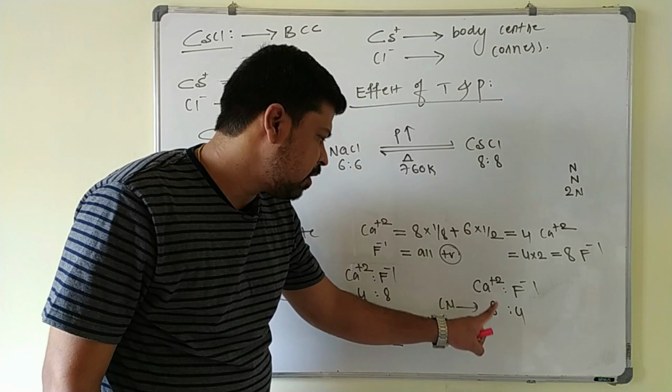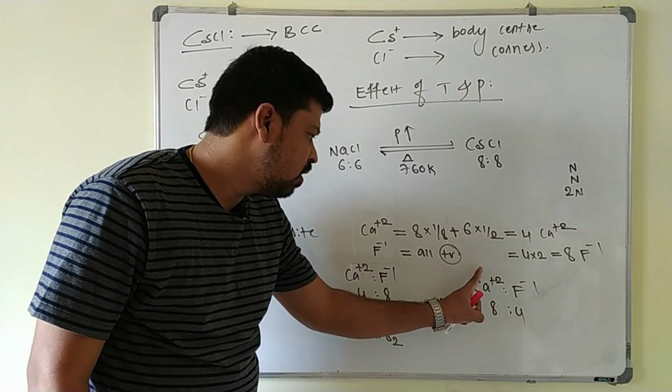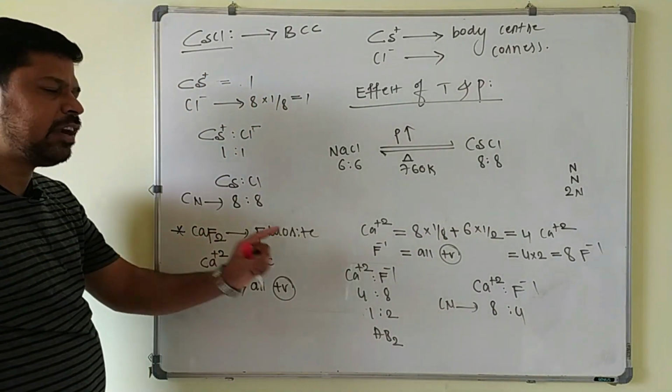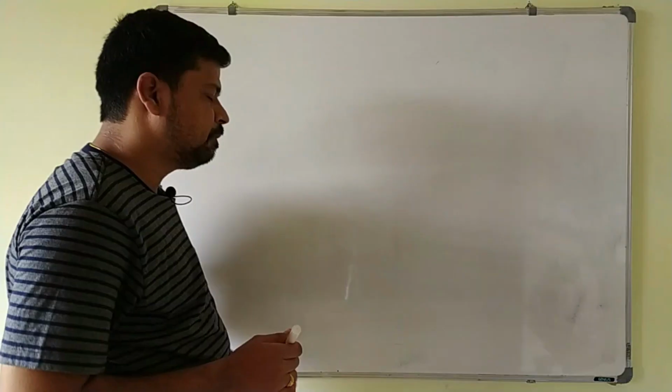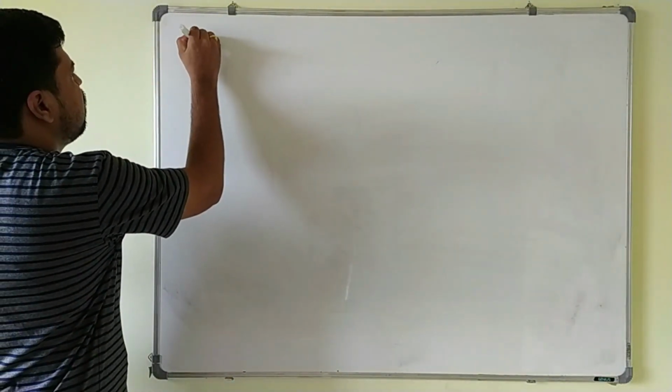Each calcium plus 2 ion is surrounded by 8 fluoride ions. Each fluoride ion is surrounded by what? 4 calcium plus 2 ions here. This is the structure of fluorite you have to remember here. Okay. Next point. So the next structure is anti-fluorite structure.